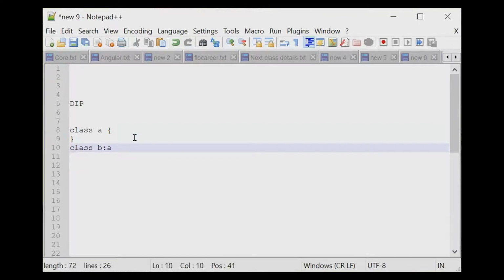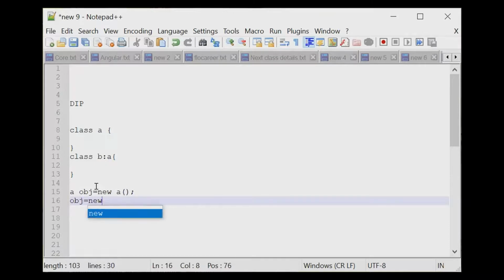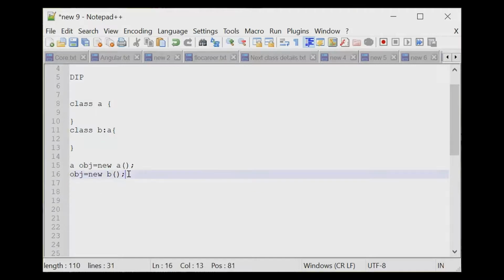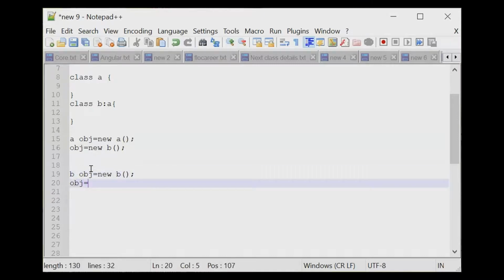Then I have this class, right? First, we are going to understand why Liskov came. That's it. Then I have here obj equal to new A. This is possible, right? Everybody will say possible. Then next we have this one, this is possible too. Next we have obj equal to new B, and then the same thing with obj new A. This is not possible, right?